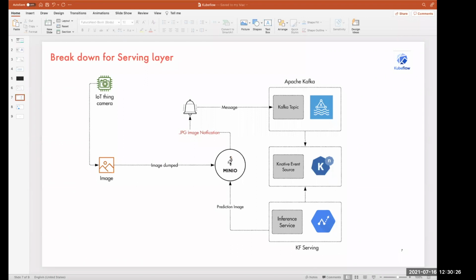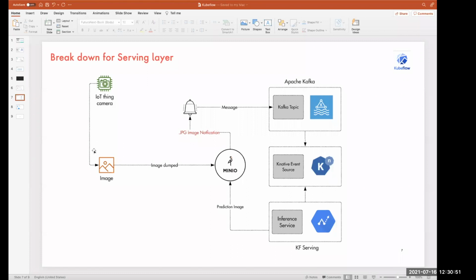Once we drop the particular images, we have a KServe serving endpoint. This endpoint is integrated to our Knative event source. Now this Knative event source will alert the particular KServe serving and hit the KServe serving endpoint. It will tell KServe, okay, a particular set of images came up, and the model will try to predict on those incoming images.